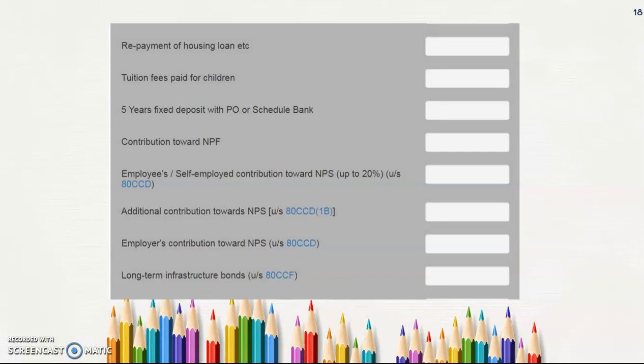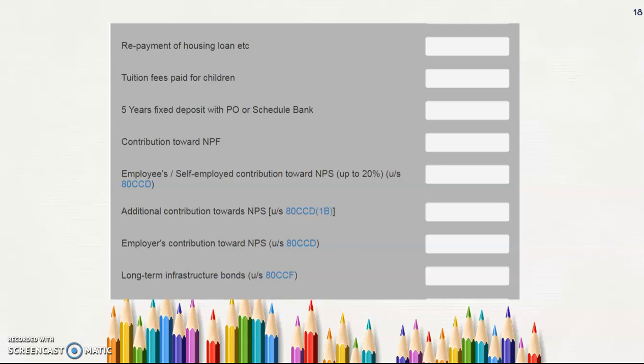Then fixed deposit with the post office or any scheduled bank, and contribution toward the National Pension Fund or National Pension Scheme. If I am an employee and I am paying into my pension scheme, for that also I get a deduction.